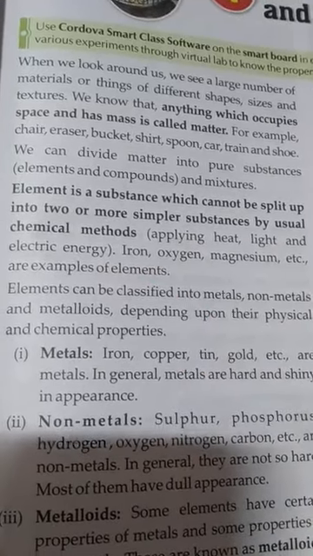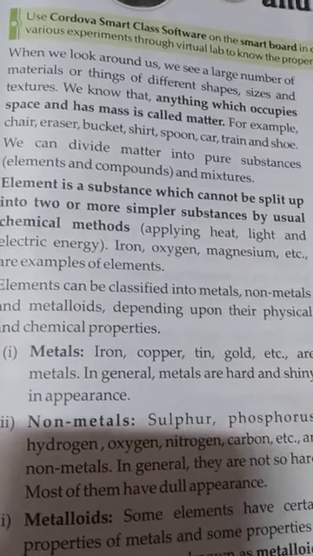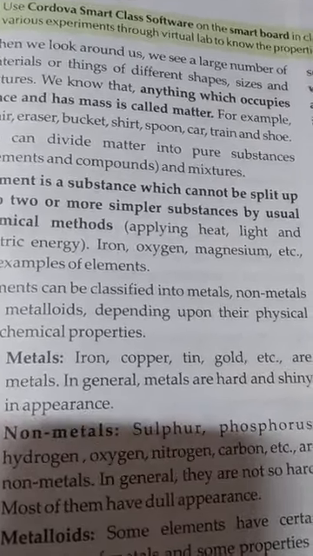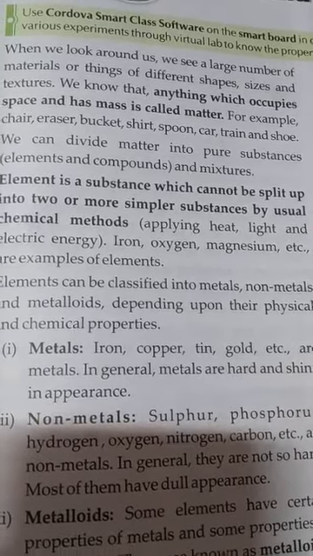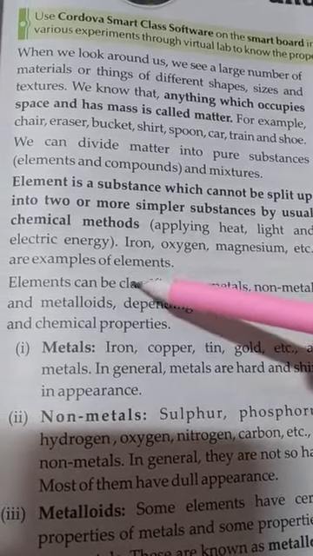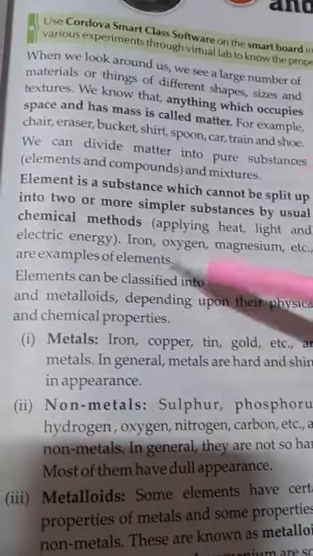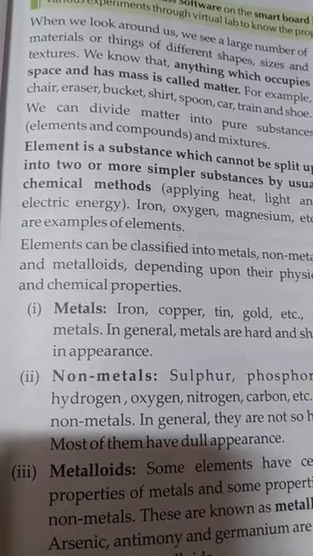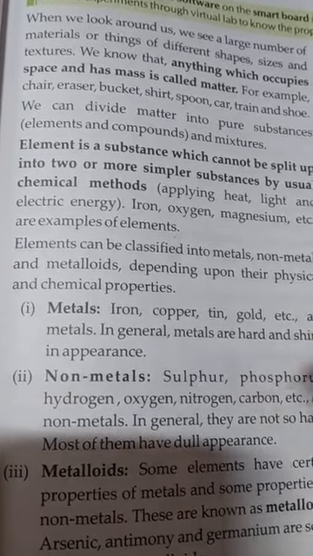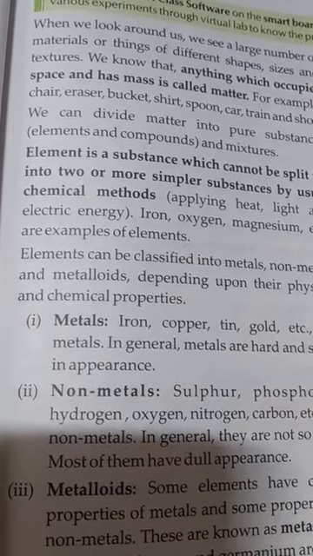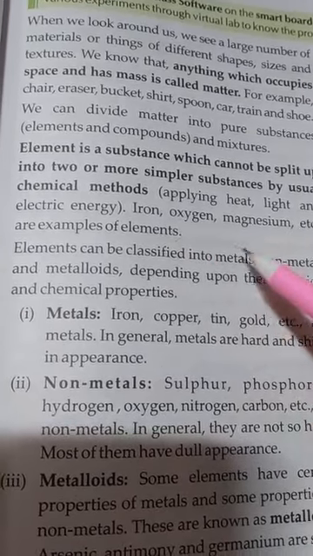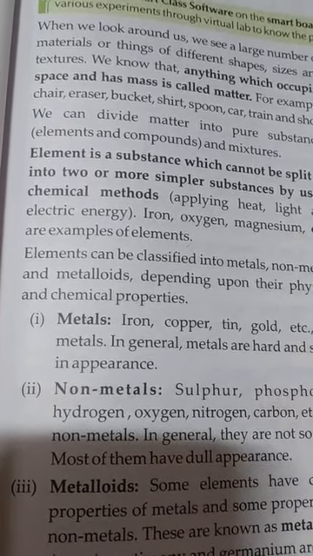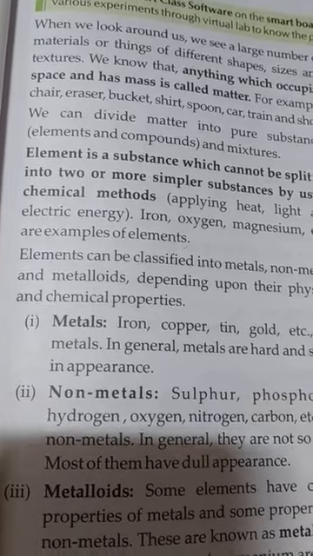Iron, oxygen, magnesium, etc. are examples of elements. They have separate properties and can't be broken into another substance. We can say iron, oxygen, magnesium, silicon, sulfur, phosphorus, lithium: these are all different elements.